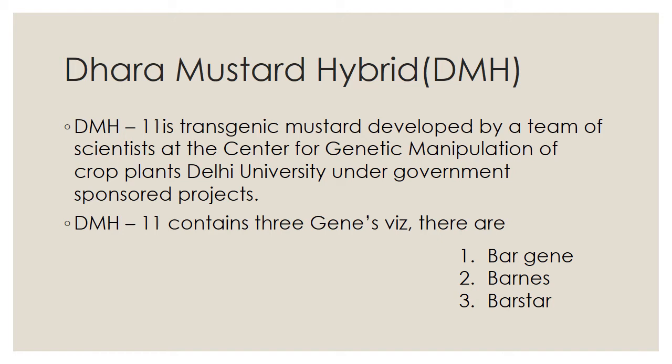So these genes are also isolated from the soil bacterium. Then by the help of these genes, the mustard hybrid plant can get resistance against some insects. So it will help to give a large yield. So it will definitely help us. Okay.